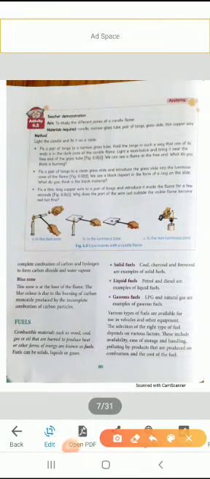Yes, students. Now we will discuss fuels. So, what are fuels? We can say they are combustible materials like wood, coal, gas, oil. They are burnt to produce heat or other forms of energy. Only them we can call fuels. And the examples of fuels are solid fuels, liquid fuels, or gaseous fuels.